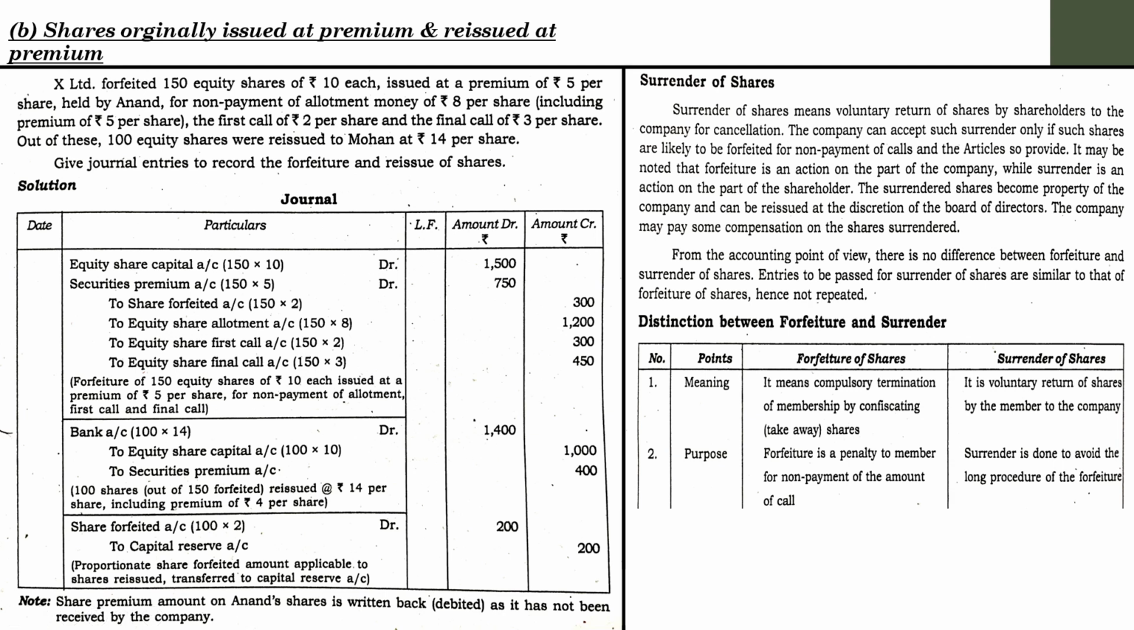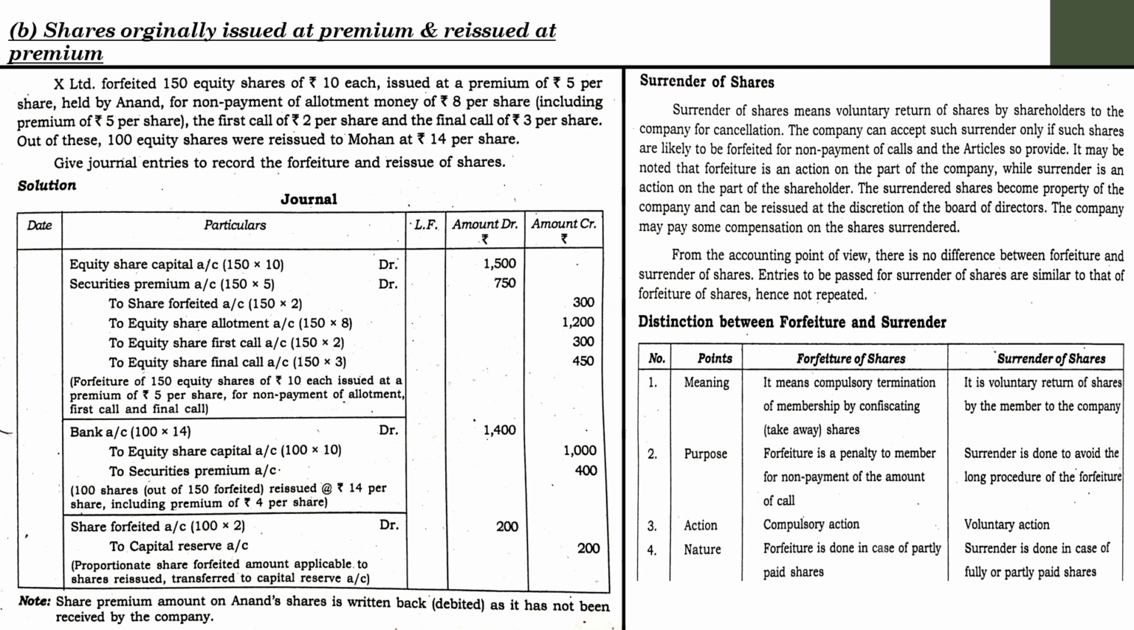Whatever may be the situation, in surrender of shares, the company might have to pass the entries for the forfeit. If the company is going to reissue those surrendered shares, definitely the company has to pass entries for the procedures for the forfeiture. Forfeiture of shares is a compulsory action because the company has to take necessary legal steps with regard to the forfeiture, and surrender of shares is actually a voluntary approach on the part of the shareholder.